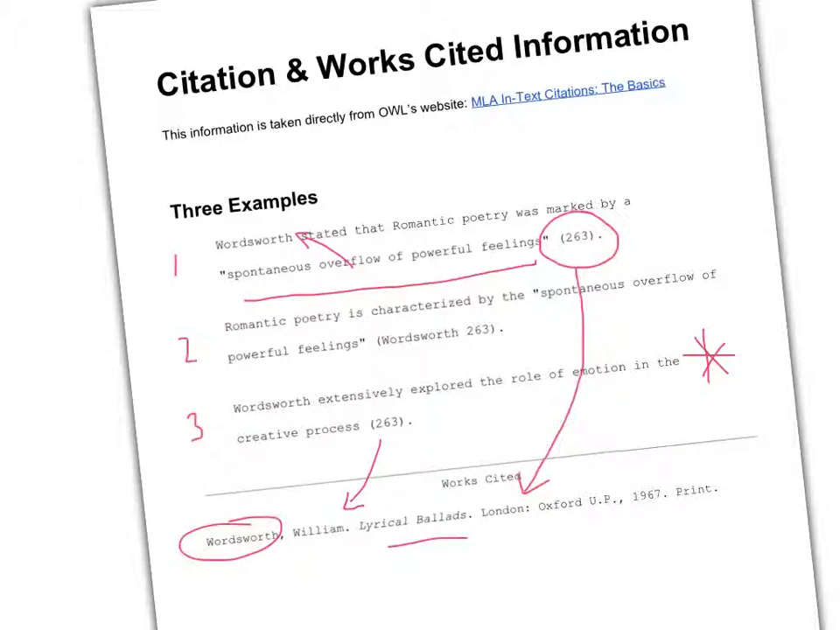I hope this clears up some of the problems and confusion, and quite frankly, these are the 3 examples that you'll use most frequently in your writing, and I hope that helps.